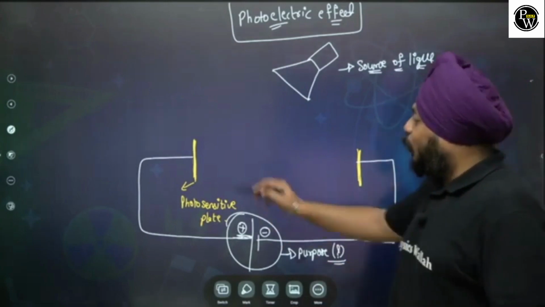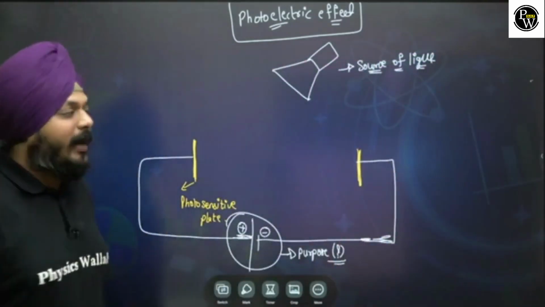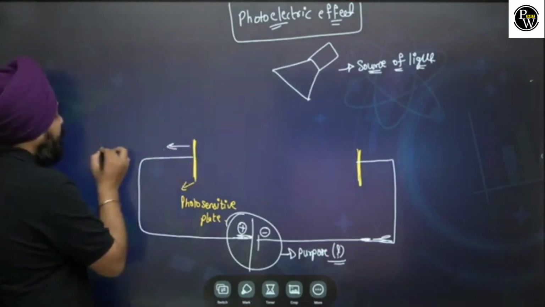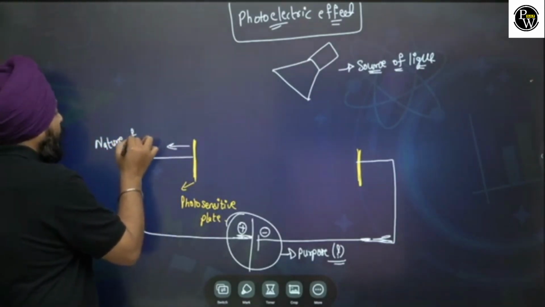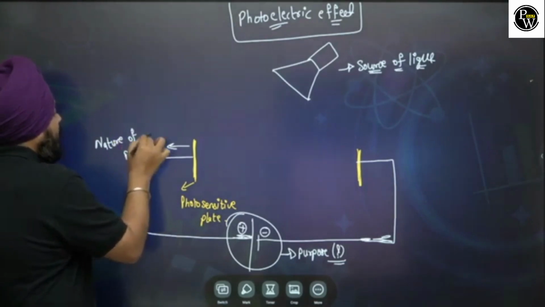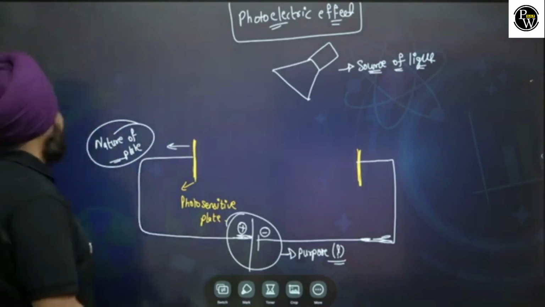So this is a photosensitive plate. As we saw in the simulation, the nature of the plate matters. How the nature of the plate matters, we are going to understand. See now what happens here.